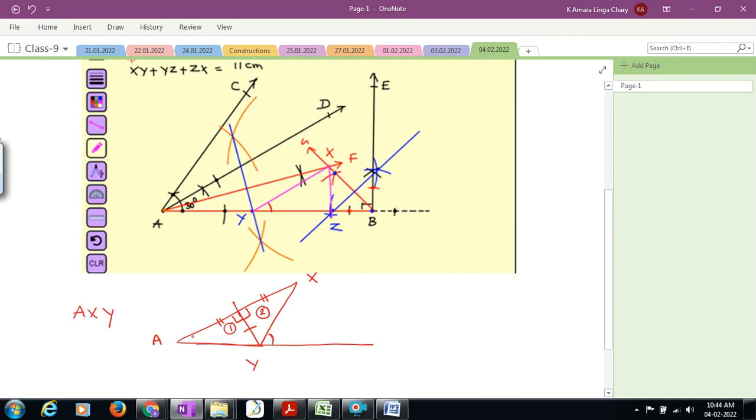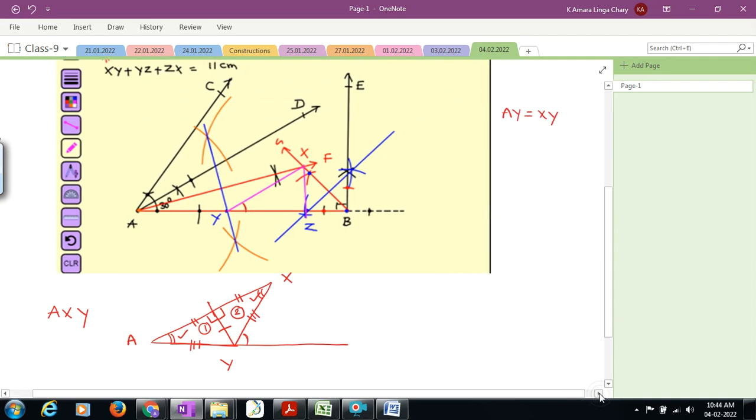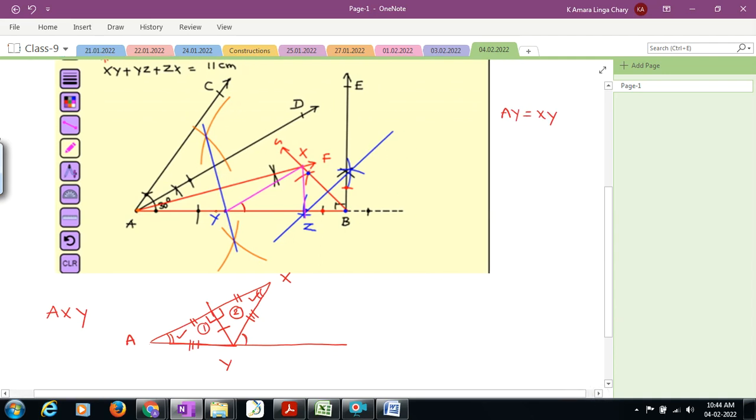When these two triangles are congruent, their CPCT are equal, their corresponding parts are equal. So this angle is equal to this one. Will you agree with me, children? Yes, sir. Okay, well and good. And also AY is equal to XY. Do you agree with me? Yes, sir. Corresponding parts of a congruent triangle are equal. So you agreed that AY is equal to YX or XY. Point number 1 from your words.